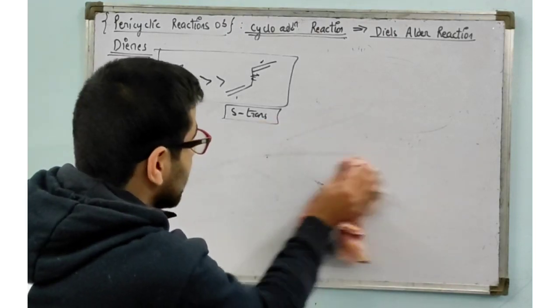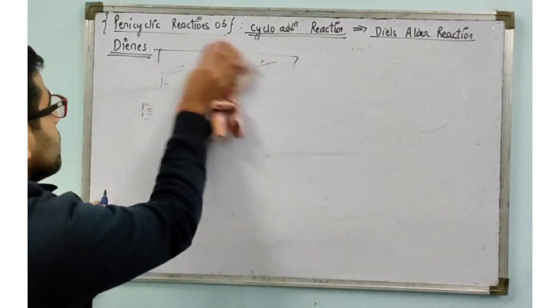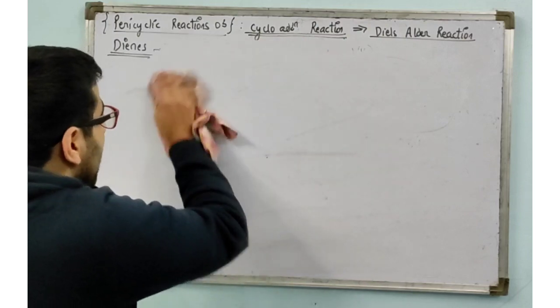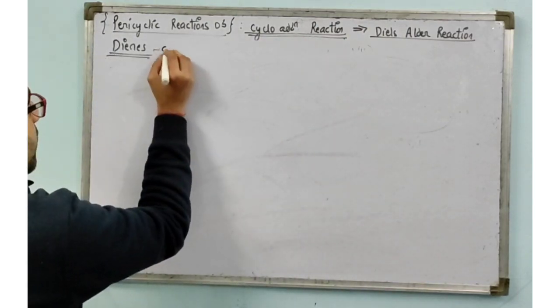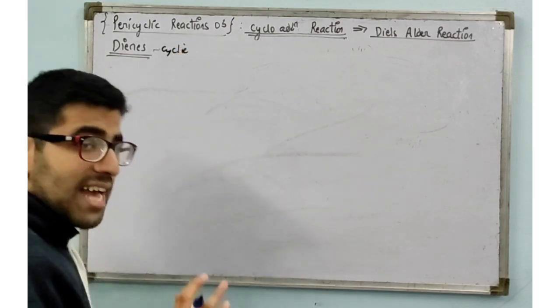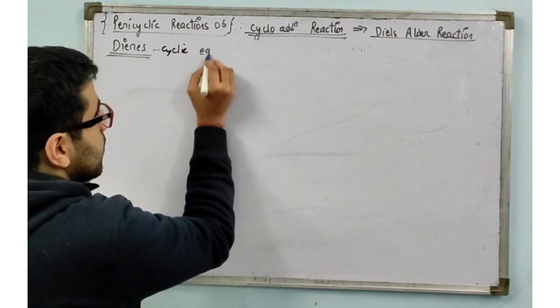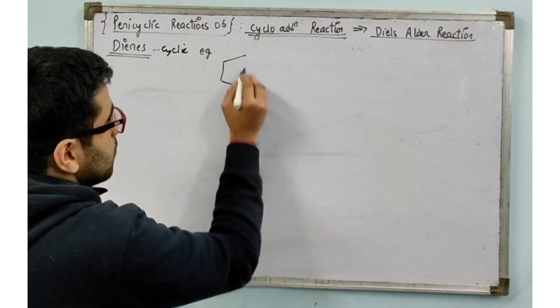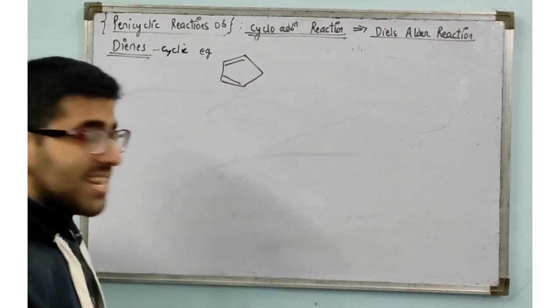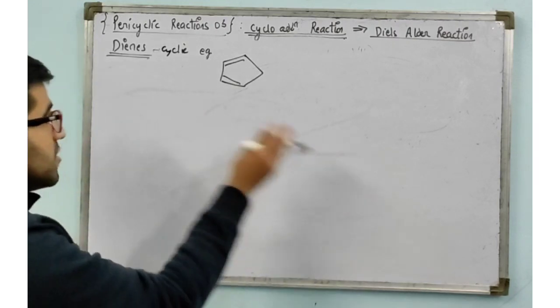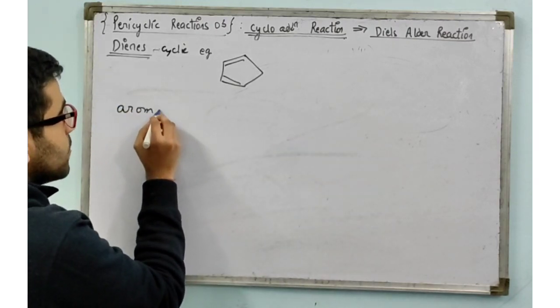Now if I move on, what kind of dienes are possible? I told you that we can have cyclic dienes as well. Example: this is a cyclic diene which we have. We can also have aromatic dienes.